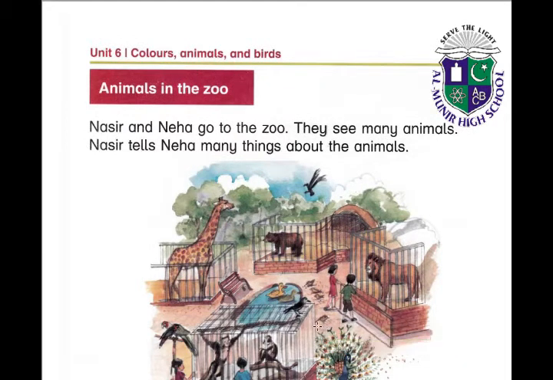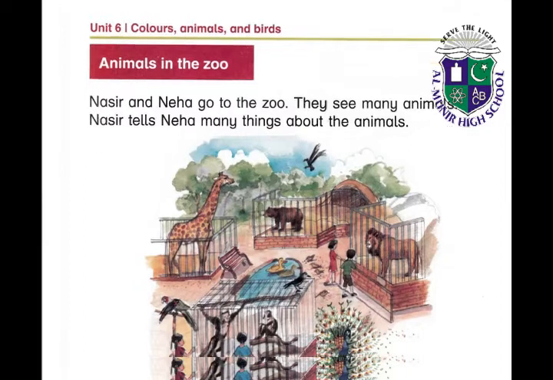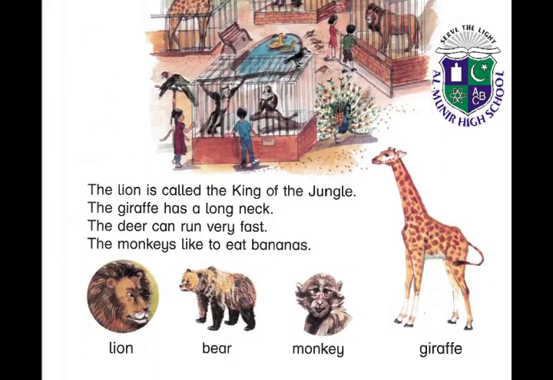Animals in the zoo. Nasir and Neha go to the zoo. They see many animals. Nasir tells Neha many things about the animals. The lion is called the king of the jungle.